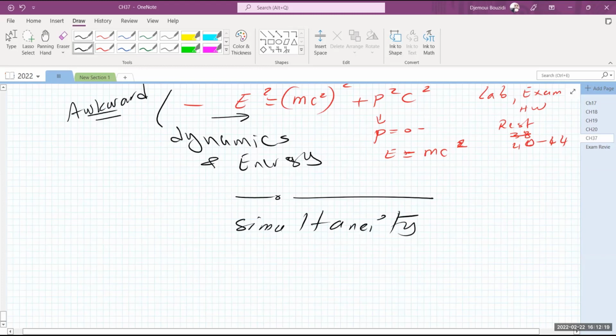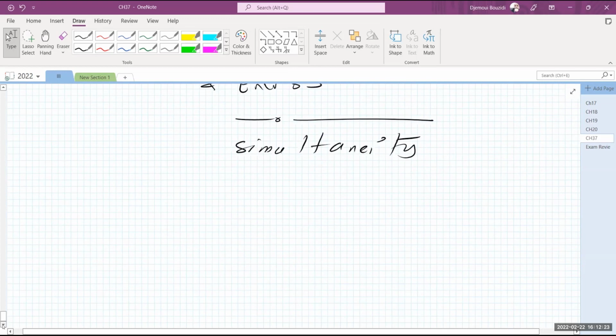Simultaneity. In other words, assume that there are two events recorded by coordinates x1. We're taking just the one coordinate. Basically, the y and the z are the same for both reference frames, because we're assuming that we're moving parallel to both of them. So we're only moving in the x direction, that's all.